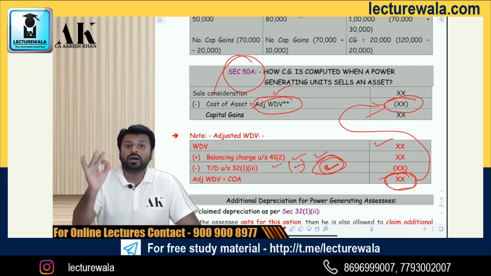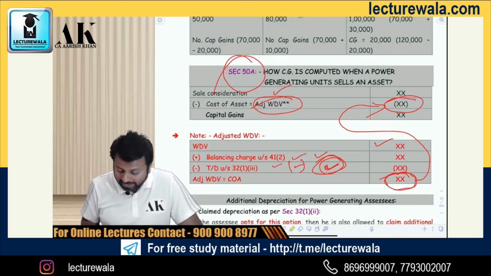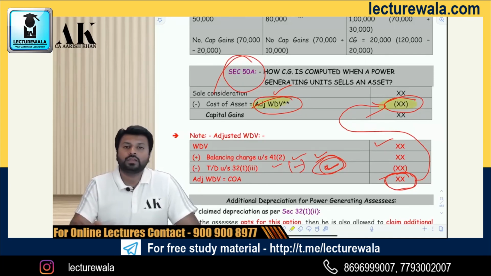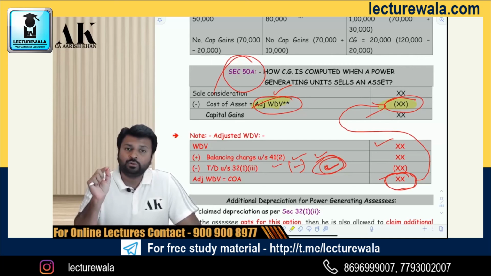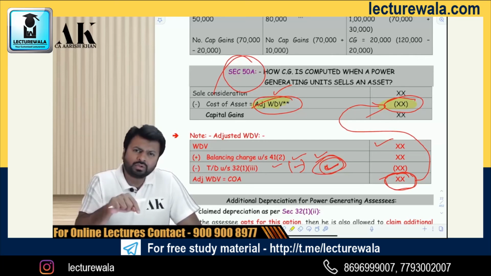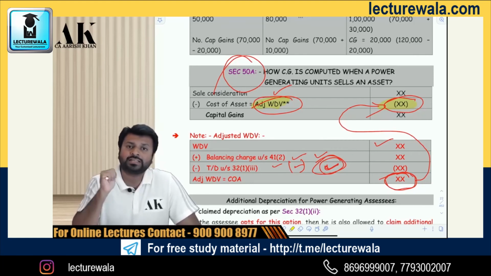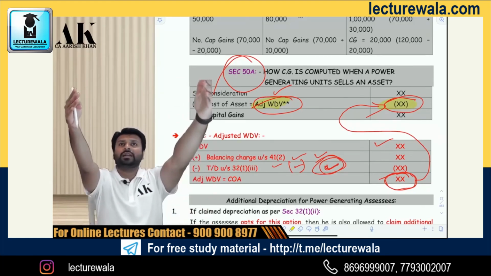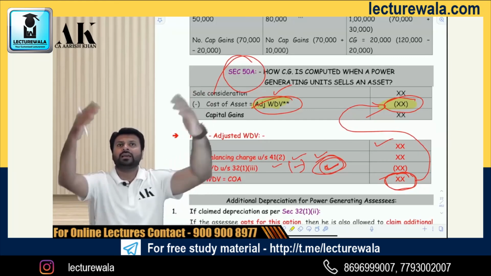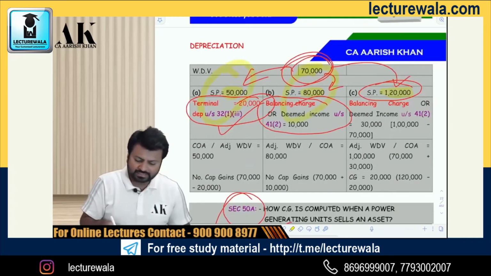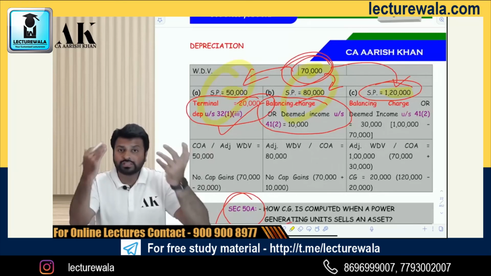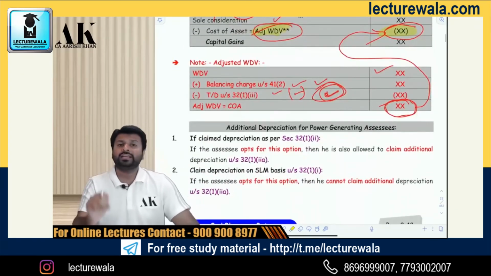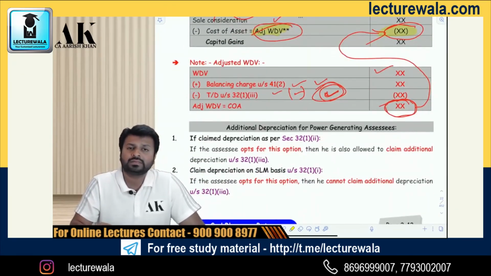So here you have to work a lot on what part? On the cost of acquisition part. You have to adjust the WDV with what? With your cost of acquisition. You have to adjust your WDV with what? Balancing charge and terminal depreciation, as the case may be in your question. And then only you can compute. You cannot directly compute 1 lakh 20 minus 1 lakh, 70 minus 1 lakh, or 80 minus 1 lakh. The sale price is here, the selling price is here, the cost is 1 lakh. You cannot do that. The cost is not 1 lakh. The cost has to be readjusted over here as per this particular section, as per section 50A.